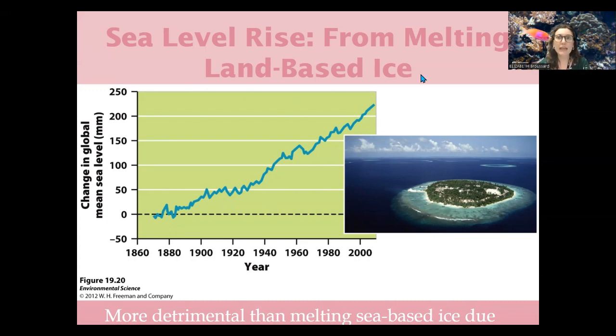A lot of this, though, occurs from land-based ice, and it's really important. It's coming from land-based ice. So if you think about water displacement, we have land-based ice and we have sea-based ice. Sea-based ice would be our floating ice masses, icebergs, that are floating in the water already. When those melt, it is going to increase the volume of the water a little bit, but not too much, because it's already in the water. So it's already completing water displacement. But whenever I have land-based ice, glaciers that are above the water level itself, when those melt, we are actually adding volume to the water. So it is a lot more detrimental.